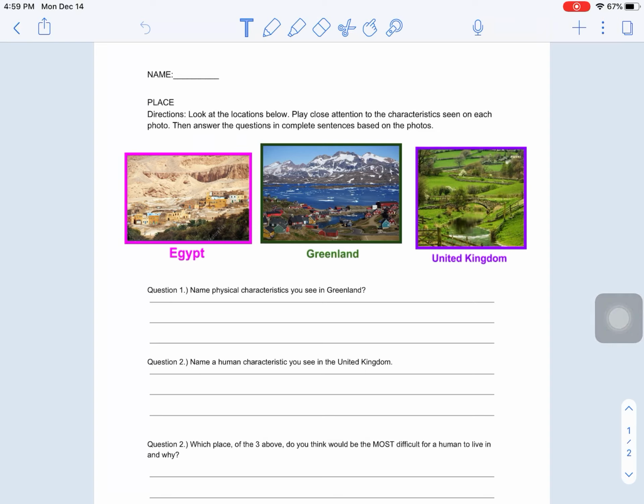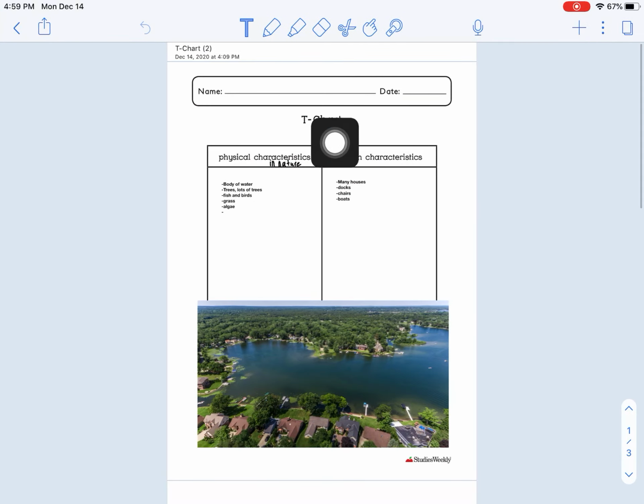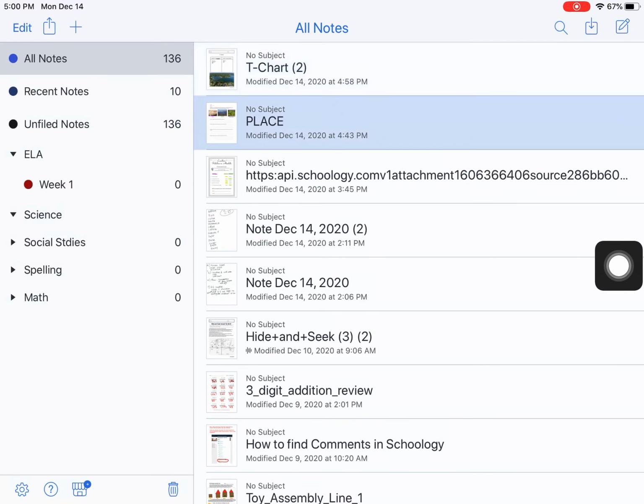Different parts of these areas could look different, but this is just a couple of screenshots that I found to represent these places. So question 1, name a physical characteristic that you see in Greenland. Make sure you use complete sentences. You could say, the characteristic I see in Greenland is, and then explain to me the physical characteristic. So thinking back to our other page, our physical characteristics in nature, you can come back to this example and pause it if you need help.